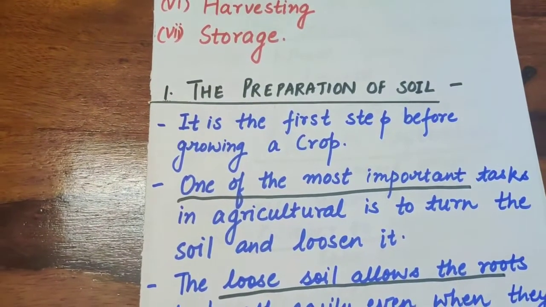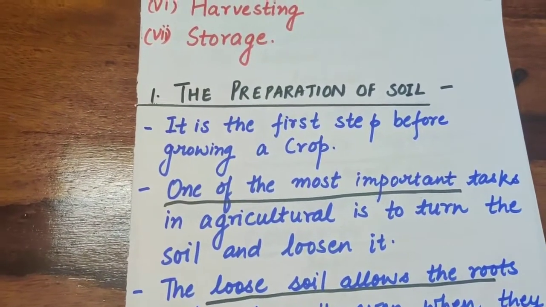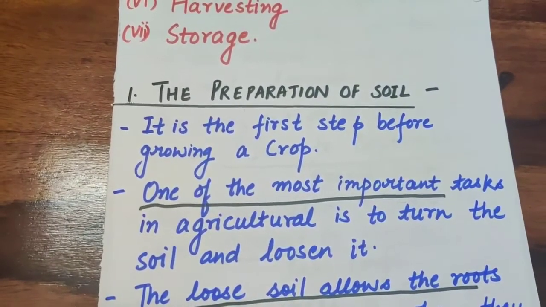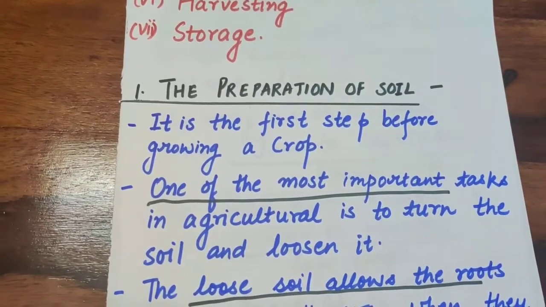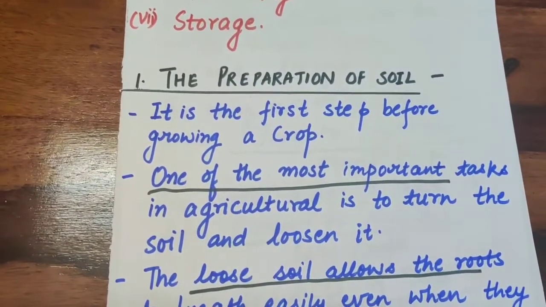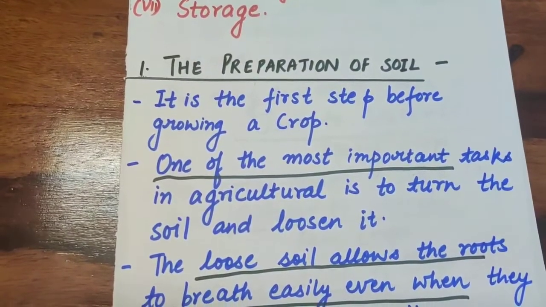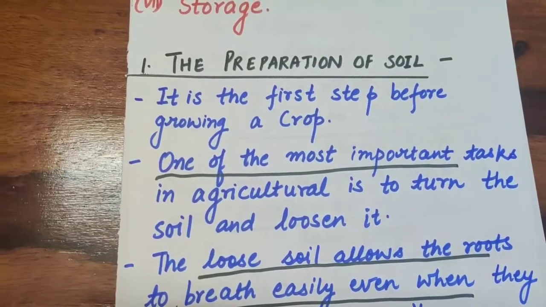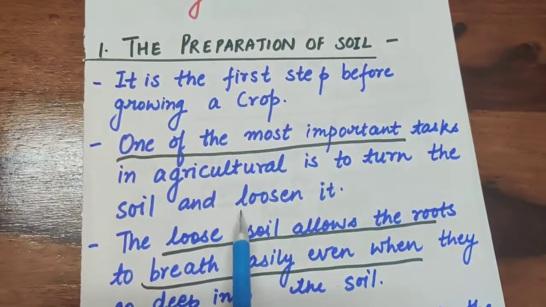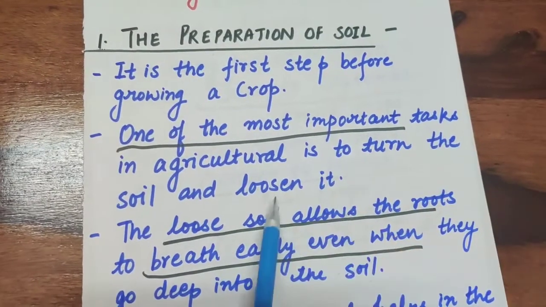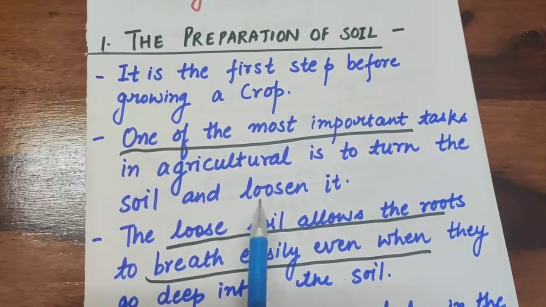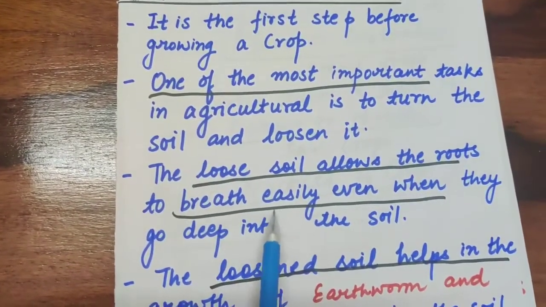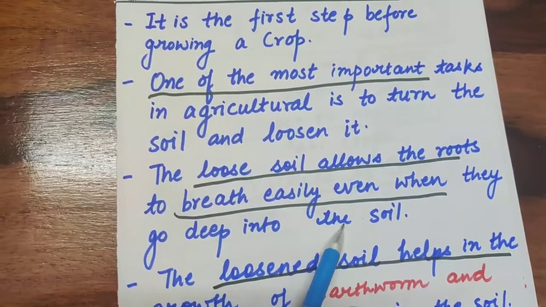The preparation of soil is the first point which we are going to discuss. The first step of growing a crop is preparation of soil. If the soil is not prepared properly, or not maintained properly, then the crop will never grow properly. One of the most important tasks in agriculture is to turn the soil and loosen it. Turning and loosening the soil is the most important task in agriculture. The loose soil allows the roots to breathe easily even when they go deep into the soil.